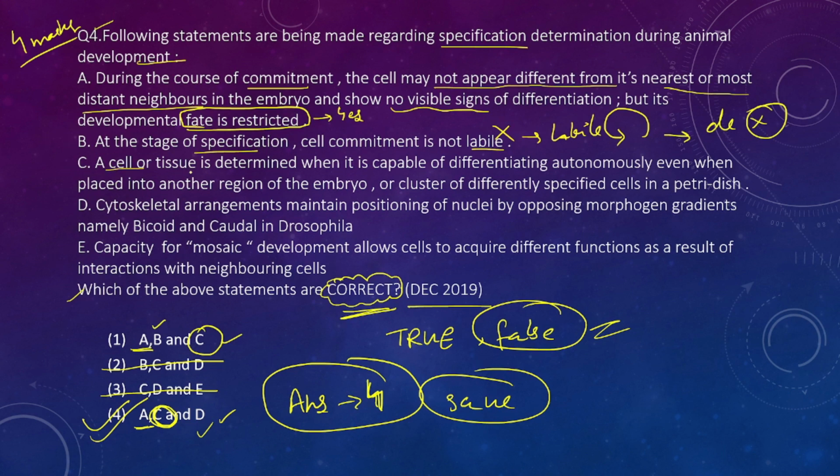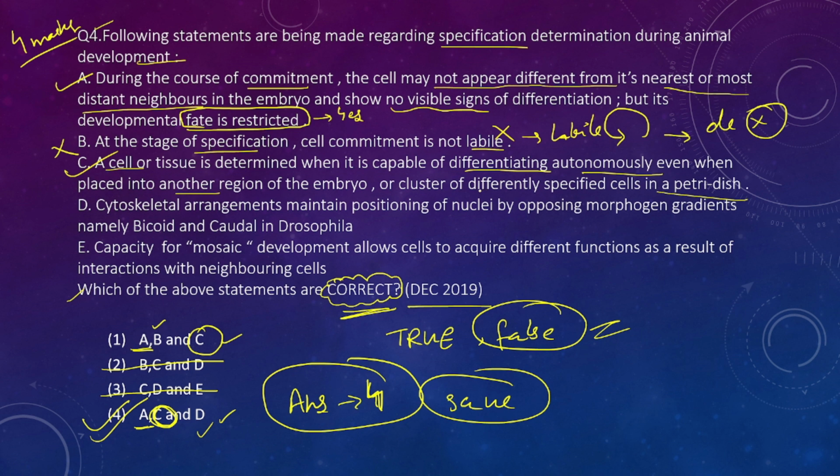A cell or tissue is determined when it is capable of differentiating autonomously even when placed into another region of the embryo or a cluster of differentiating specified cells in a petri dish. So in autonomous specification, yes it is true.